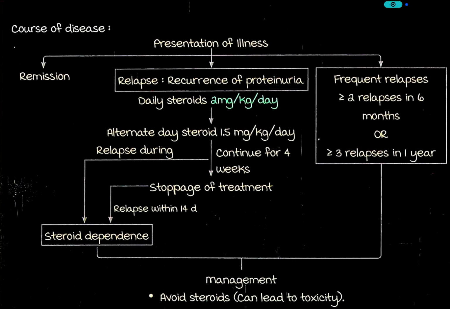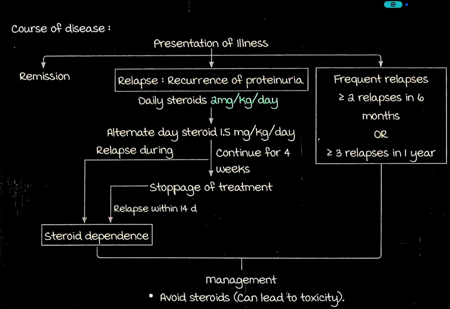Course of disease and presentation of illness: there could be remission, there could be relapse, which is reoccurrence of proteinuria, and there could be frequent relapses, which is 2 or more relapses in 6 months or 3 or more relapses in 1 year. With reoccurrence of proteinuria, you give daily steroids at 2 mg per kg per day, then alternate day steroids at 1.5 mg per kg per day, continue for 4 weeks and then stop treatment.